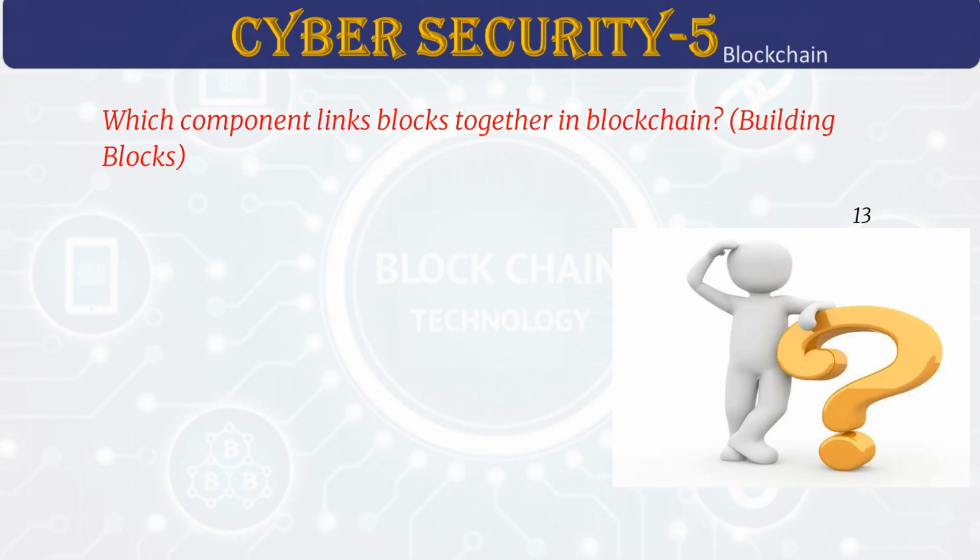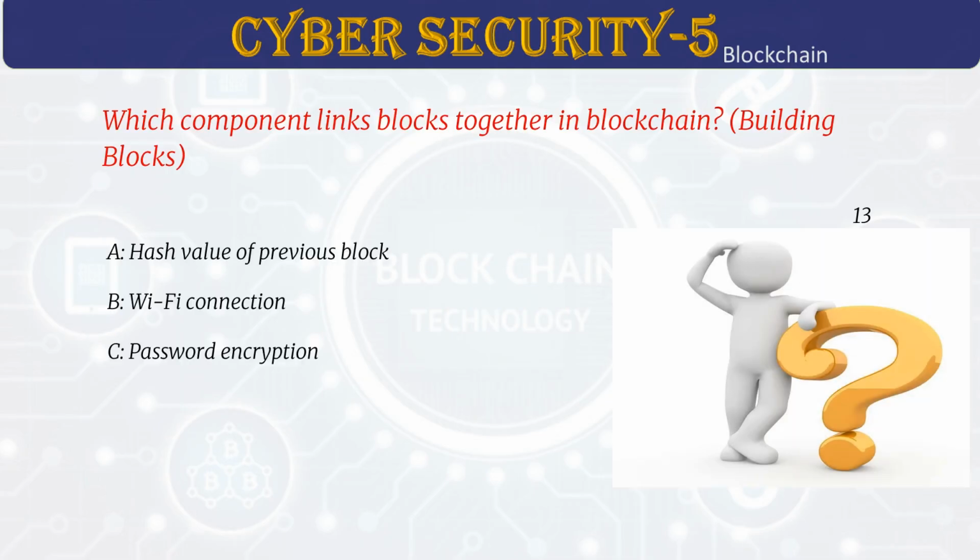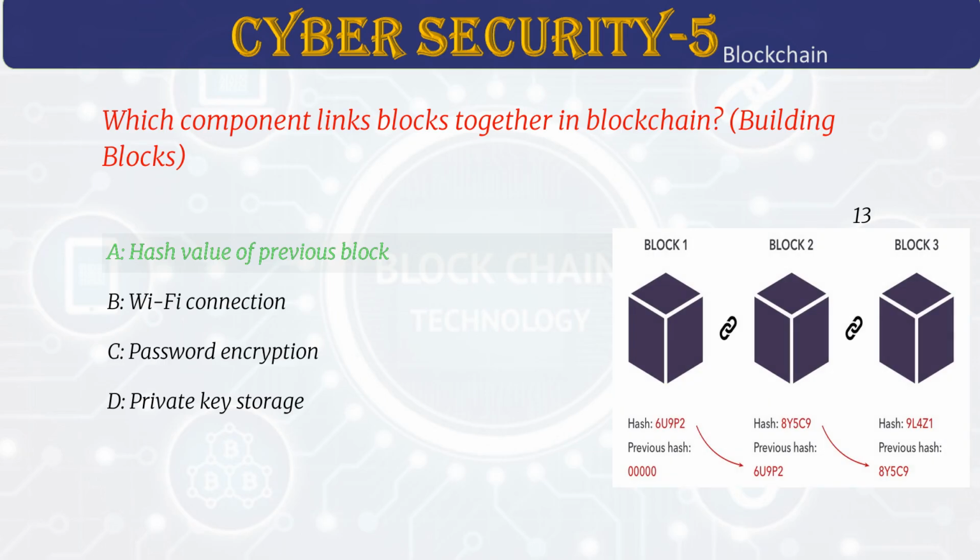Which component links blocks together in blockchain? Answer A. Hash value of previous block. Each block keeps the hash of the one before it. This links all the blocks in a chain. Because of this, it's very hard to change anything without changing the whole chain. This makes the record secure and tamper-proof.